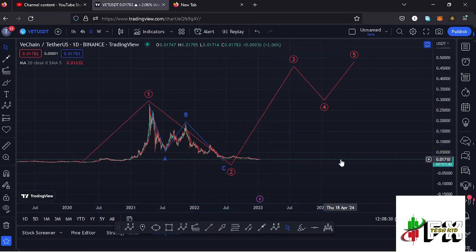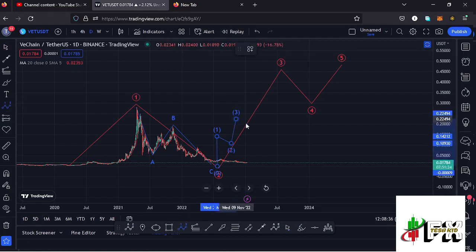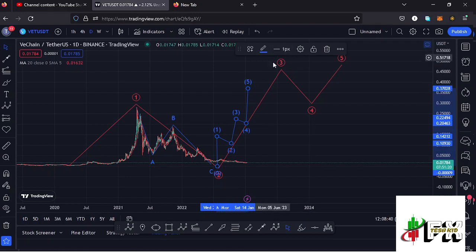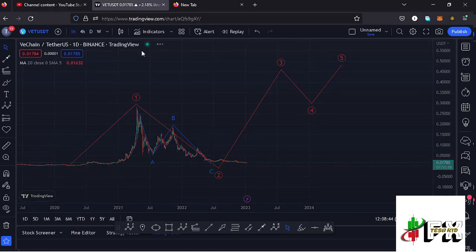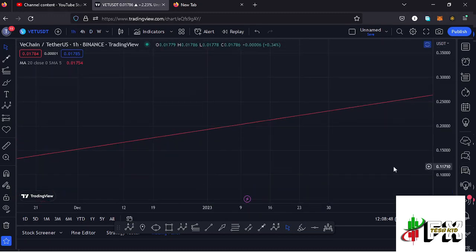And once we get back into the bull market, and in the formation of this wave 3, I'm also expecting to see a 5-wave structure to the upside in the formation of that wave 3, having the wave 5 of the fractal wave completing the formation of this wave 3 to the upside. And jumping to the 1 hour chart for further analysis and also give you the short-term scenarios that I'm expecting to play out here on the Vechain chart.